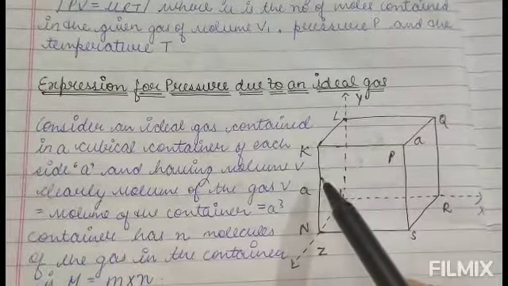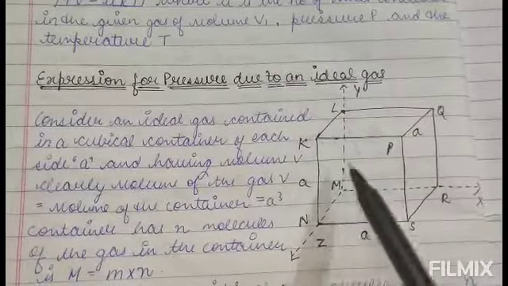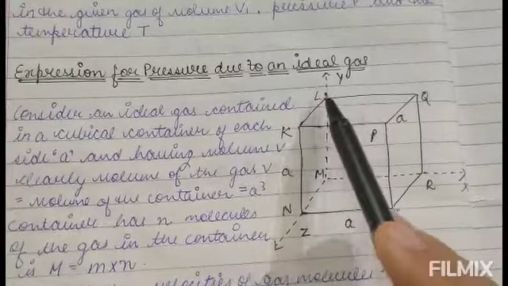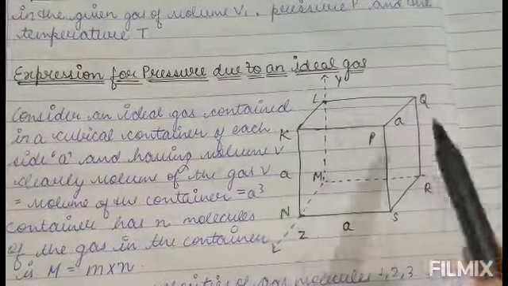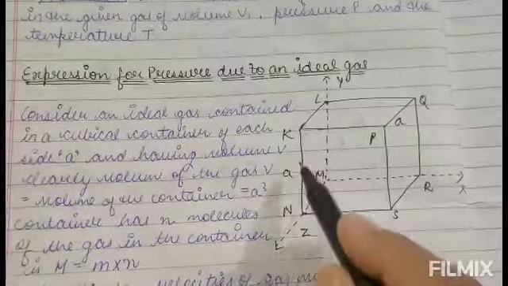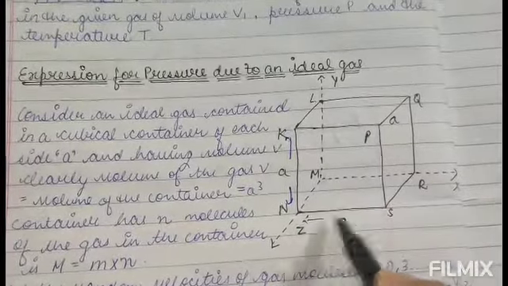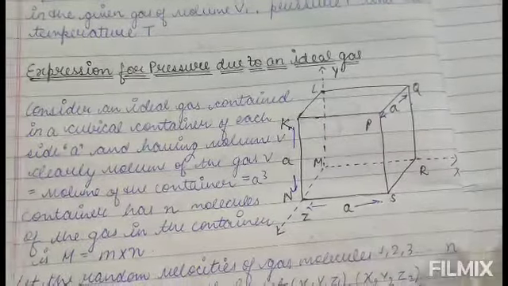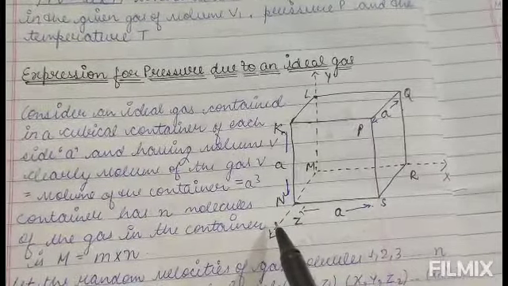Consider an ideal gas contained in a cubical container of each side A. You can see a cubical container. This is K, L, M, N, P, Q, R, S. This is a cubical container of each side A. Suppose this is A, and this is also A and this is also A. That means length, width, height, every dimension is A here, and it has volume V.